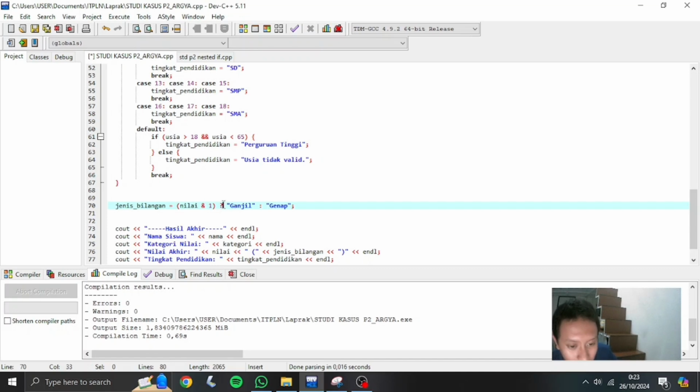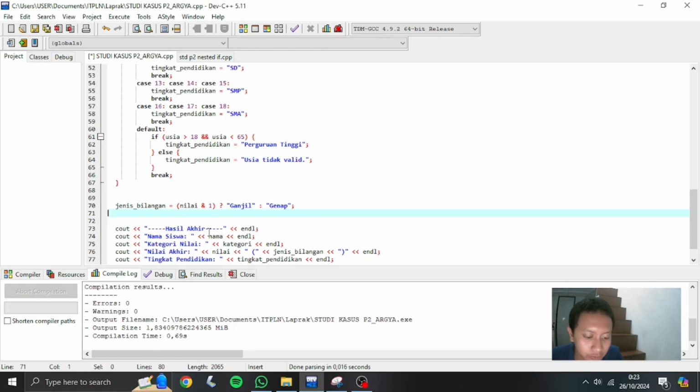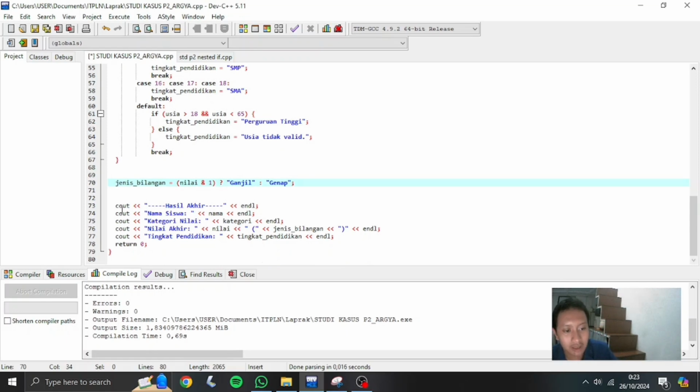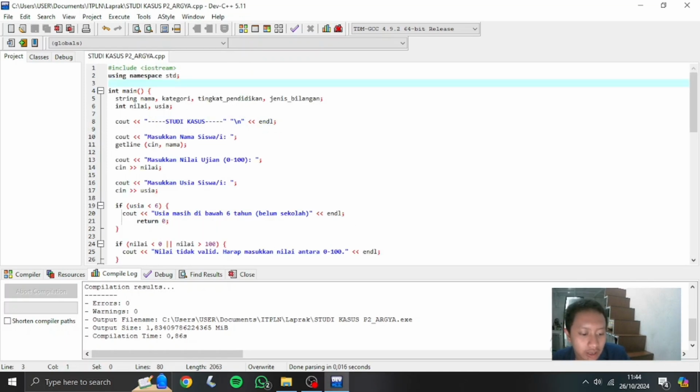And for the question mark, it uses the ternary operator. The expression uses a ternary operator to assign a value to the variable jenis bilangan based on the result of the bitwise operation. And for the very last one, from line 73 until the end, it's about the user output. And for the last part, the running program.